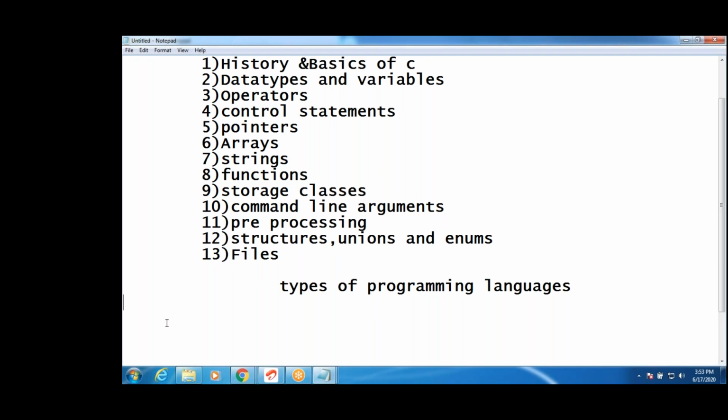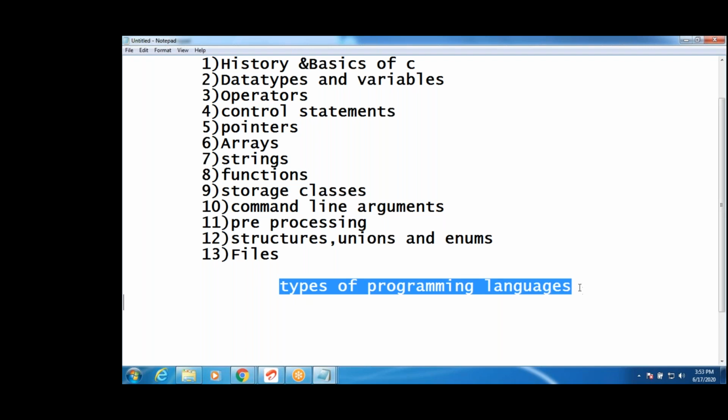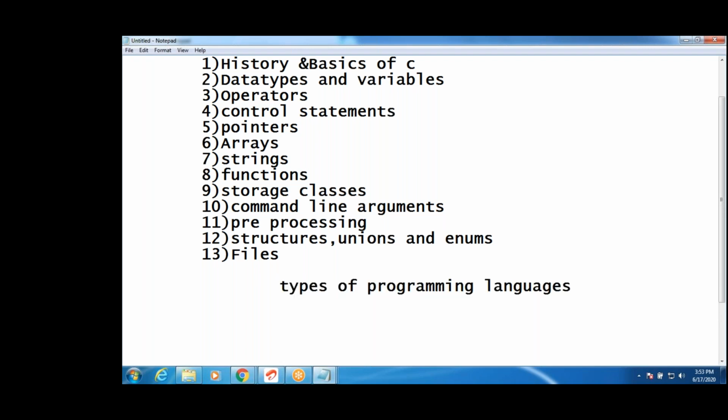Guys, tell me what are the types of programming languages? We have three types of programming languages, guys.